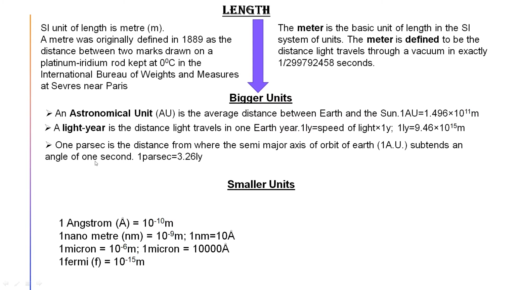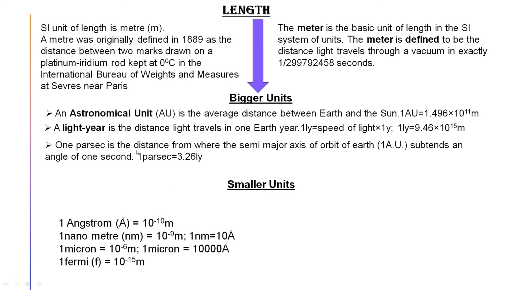What is semi-major axis? I'm clearing it up a little bit. We all know the Earth is revolving around the Sun in an elliptical path. As it is moving in an elliptical path, the longer distance from Earth to Sun is taken as the semi-major axis, and that one subtends an angle of 1 second, that is known as 1 parsec, and 1 parsec equals 3.26 light year. The values I have written here are very important.